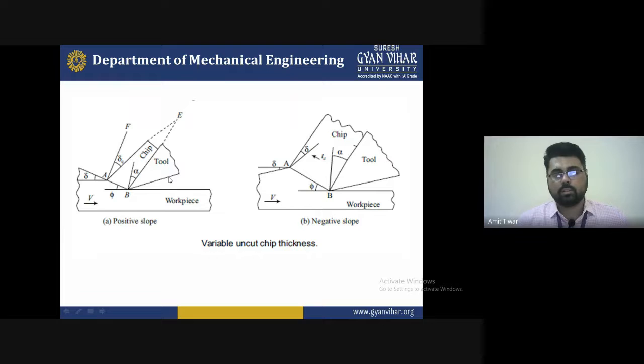We do not want this, because during machining it will not help. So it is obtained as in diagram B. You can see here phi is the shear plane angle, alpha is the rake angle, and there is a deflection. There is no requirement for this much chip formation. This is a total waste of the product and of energy. It will increase the energy consumption, rather than decreasing the energy consumption.